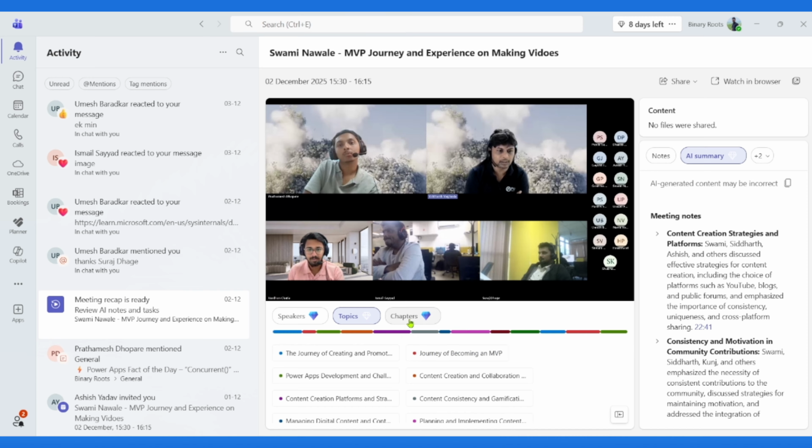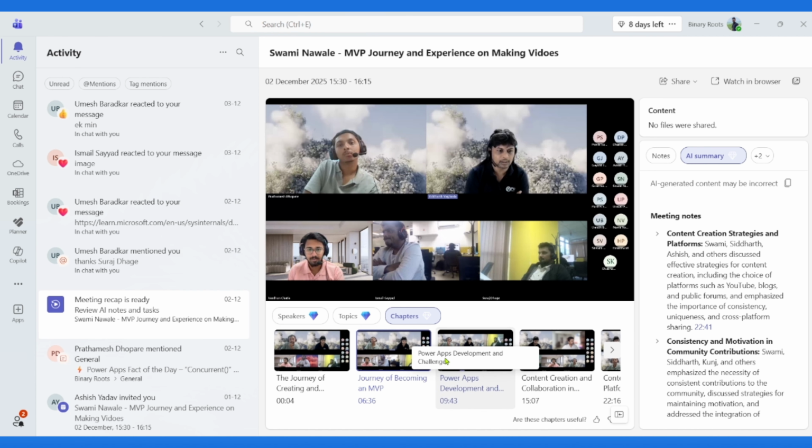Next, if I click on chapters, this is the session timeline divided into chapters. Here you can see the first is the journey of creating. The next is the journey of becoming, which starts from 6 to 36 in the session timeline. So that's how it works.